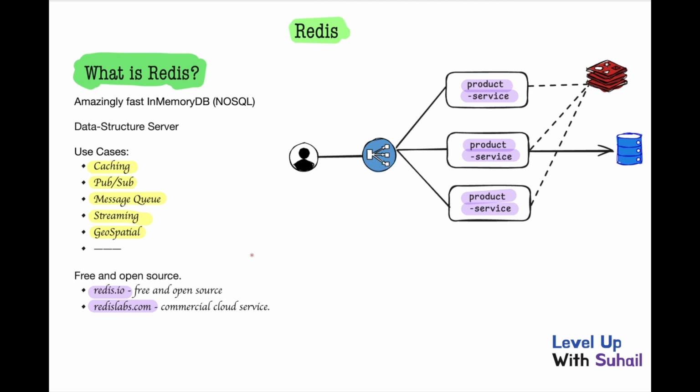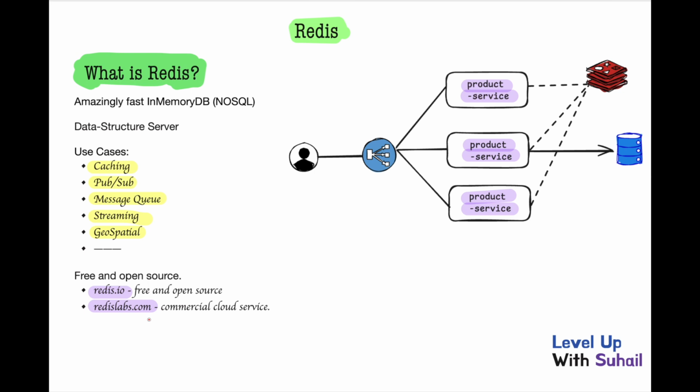Now, the next question could be, is Redis free or open source? What kind of services does Redis provide? Redis is free and open source. When you Google Redis, you would come across two sites. First is redis.io. It is free and open source. You can download Redis from here and install it on your machine. The other is redislabs.com.